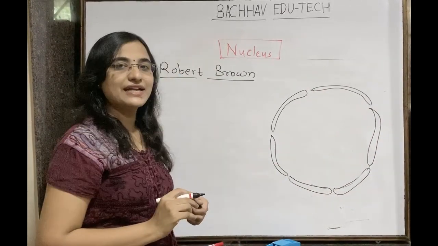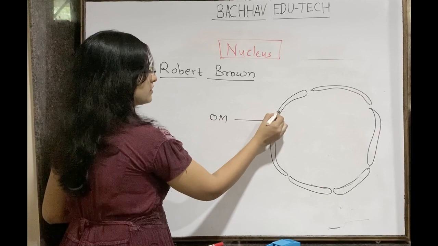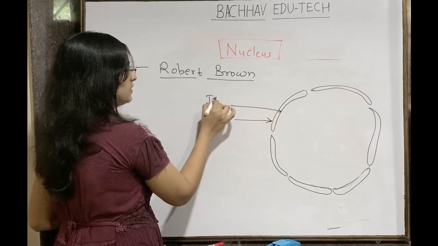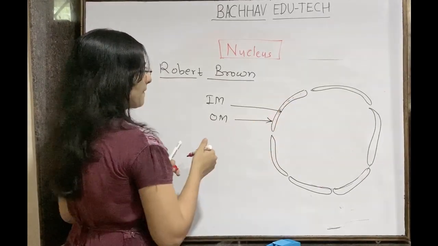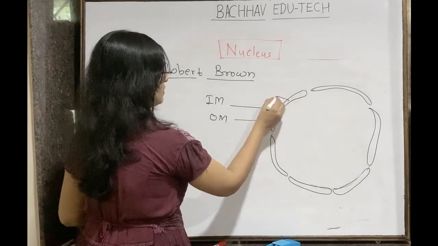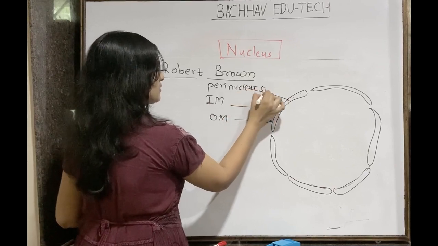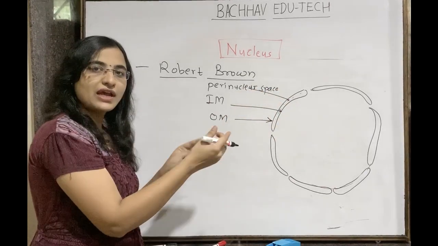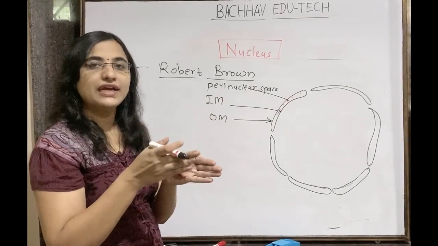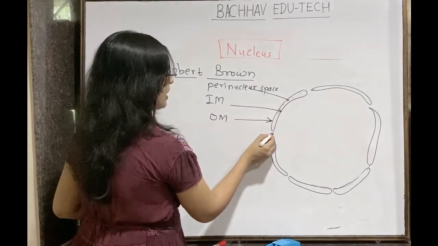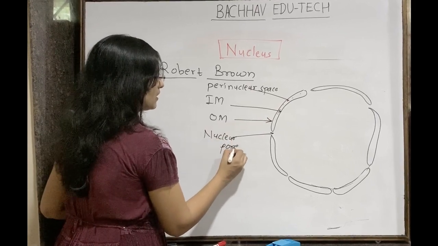So this is nothing but the double membrane. This membrane we call the outer membrane. This is the inner membrane, and the space inside between them is known as the perinuclear space. Peri means surface. So the surface having the membrane, and the space in between the outer and inner membrane is known as the perinuclear space. And this is known as the nuclear pore.